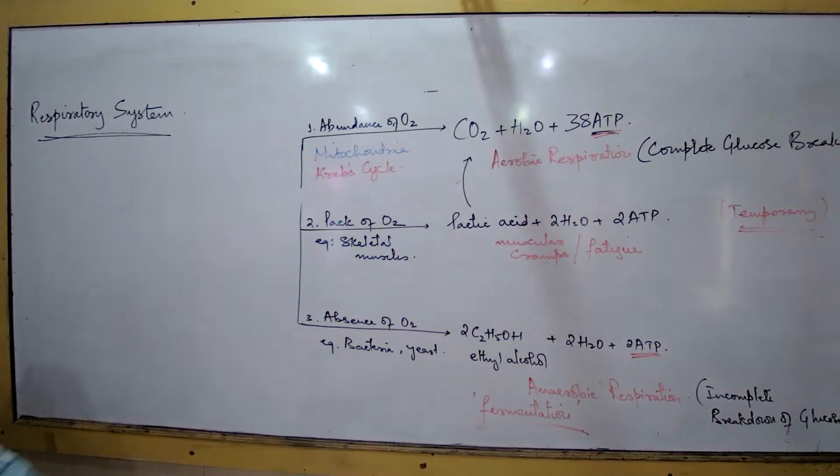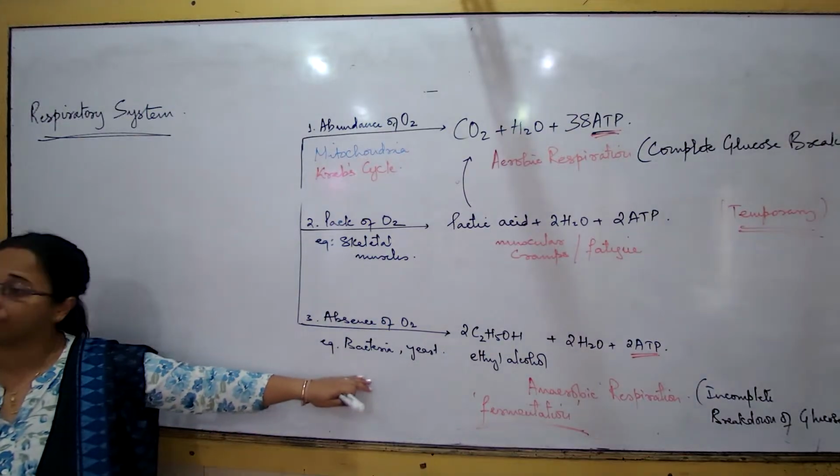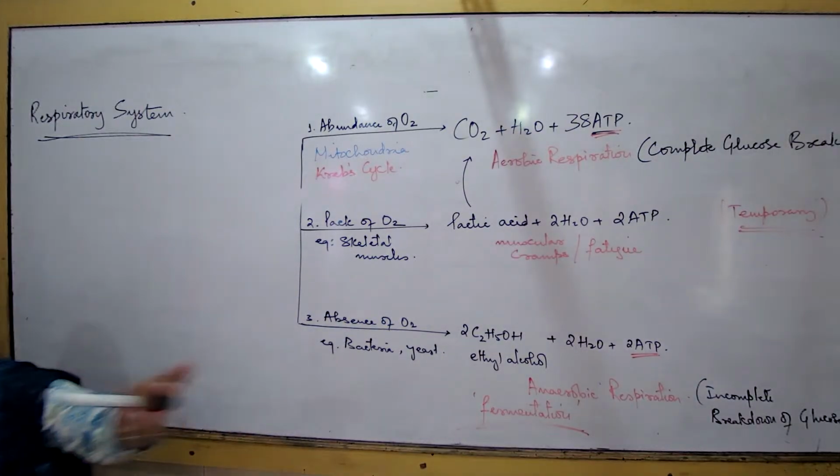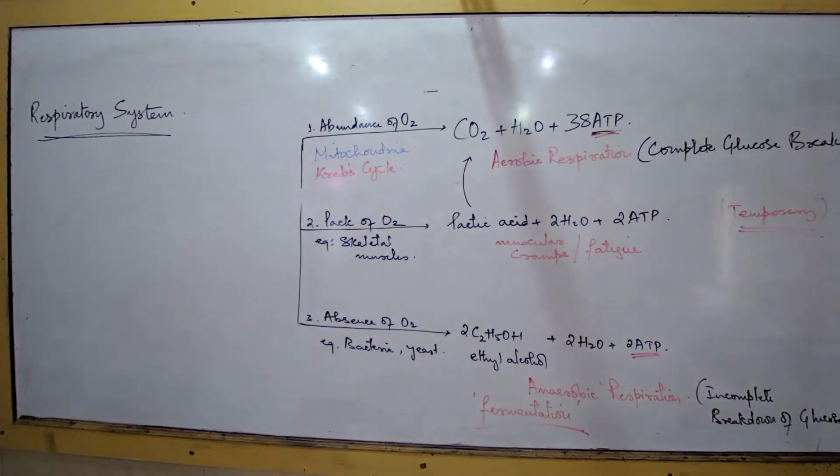At the same time, this process has great economic importance because so many different industrial processes run on it, and so many different food items and beverages are made. So what is fermentation? What will you write? The process of glucose breakdown in the absence of oxygen, where the pyruvate is broken down to ethyl alcohol, water and energy, two molecules of energy.